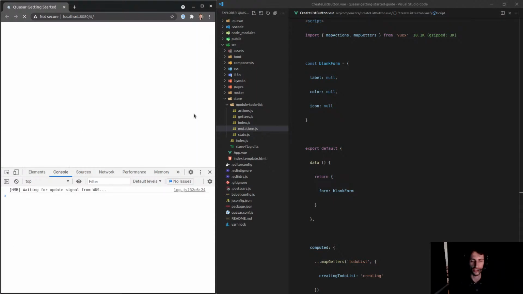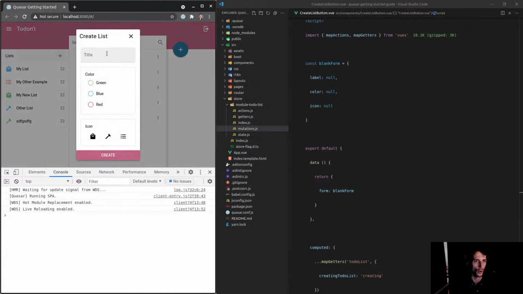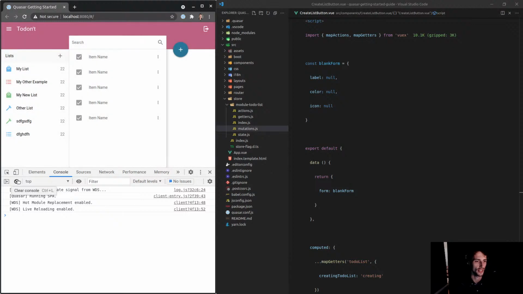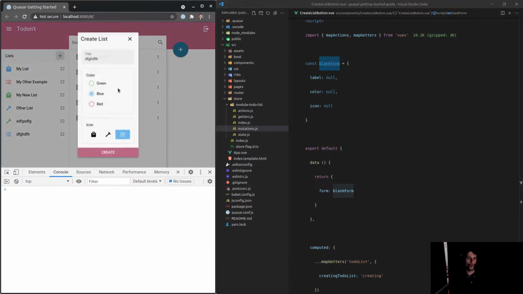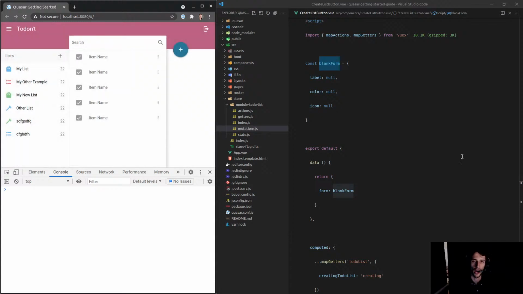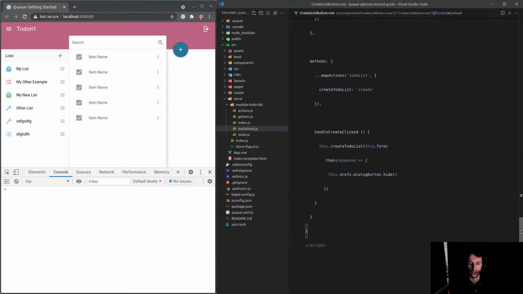So let's just check that it still works, and if it does, then we can try using this blank form to reset the form. We'll make it blue, run that and see if it works. And it does, so that's tremendous. So the next thing I want to do is say that when this has been filled in, I want to set that blank form back to its default of nothing.